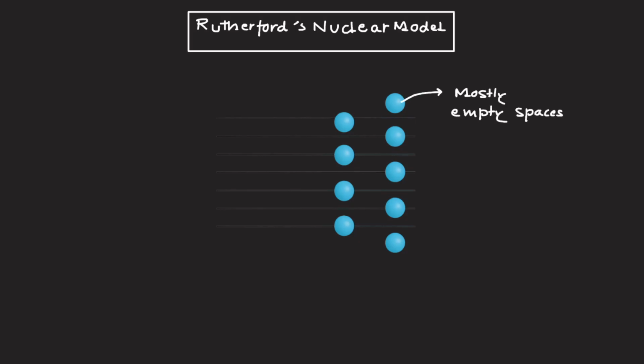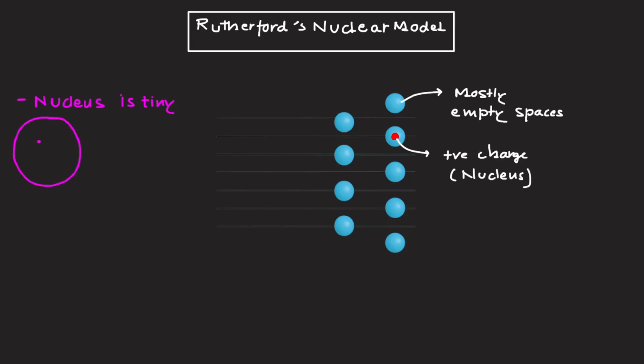Rutherford's nuclear model of the atom. From his observations, Rutherford concluded: one, atoms are mostly empty space. Positive charge is concentrated in a very small dense region called the nucleus. The nucleus is tiny compared to the atom size, like a cricket ball in a 5-kilometer stadium.